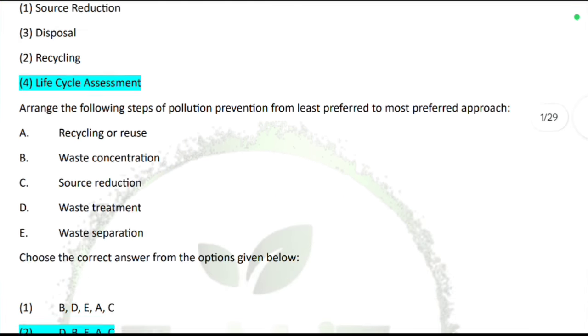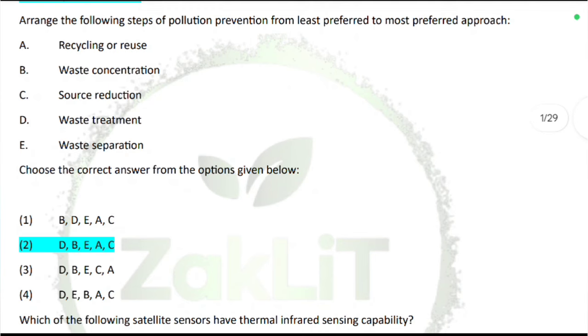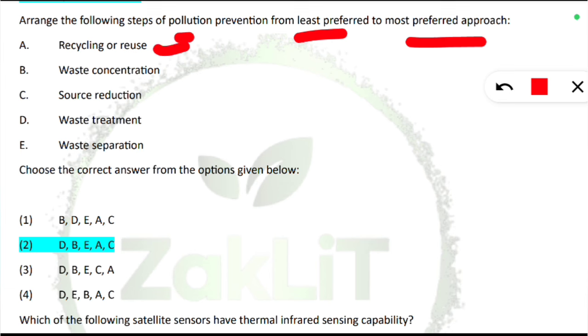Coming to the next question, you should note down. I will be going on in a rapid mode. Next is arrange the following steps of pollution prevention from least preferred to most preferred approach. So what are the steps for the pollution prevention from the least preferred to most preferred? The options are recycling or reuse, waste concentration, source reduction, waste treatment, waste separation. Here already I have marked the option. This PDF is already uploaded in our Telegram page. You can visit there and download it with the options. So here DBEAC will be the correct option.